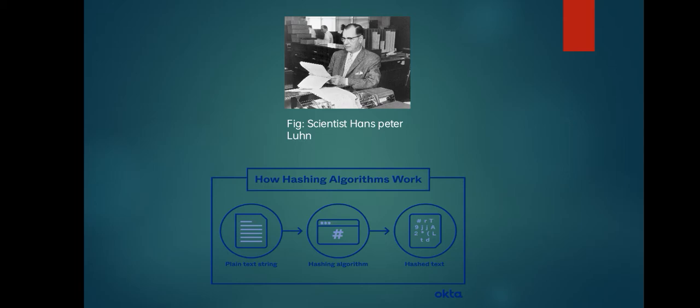So here is the picture of scientist Hans Peter Lund, and how a hashing algorithm works. As I said before, a hashing algorithm is nothing but making text unreadable and undecodable by applying some mathematical functions. As we see in the picture, we see a plain text string, adding some mathematical expressions, mixing with them and making it unreadable, making it hashed text.